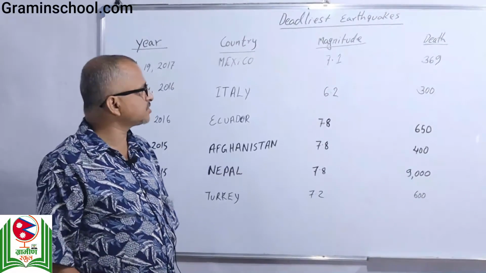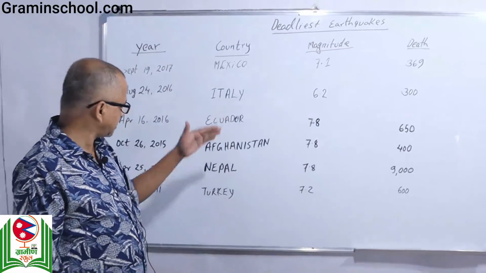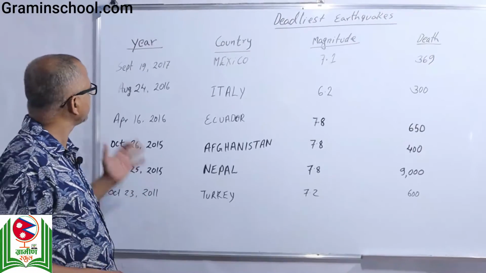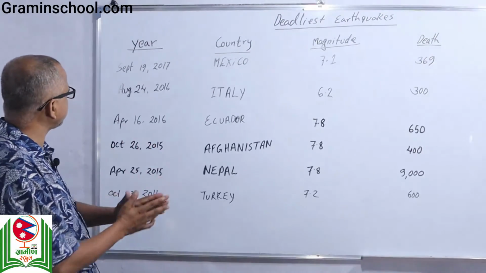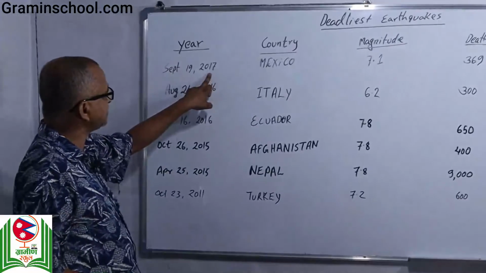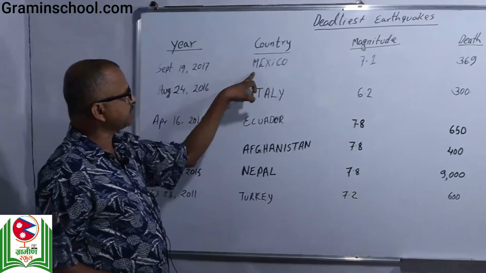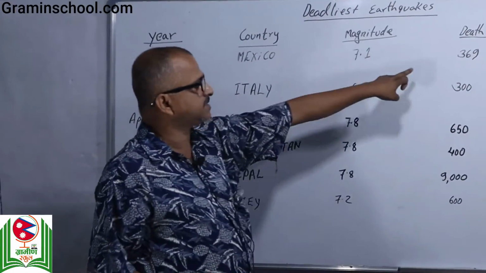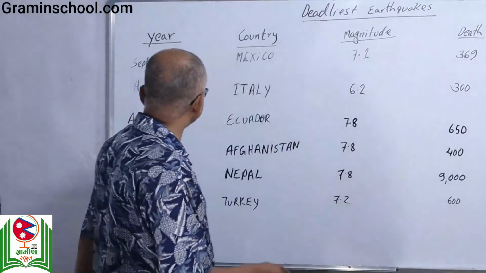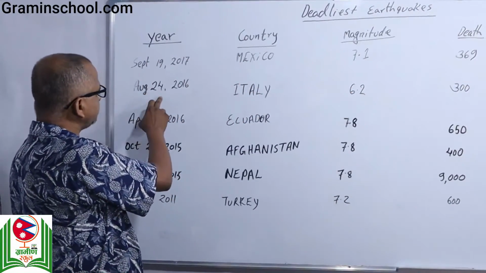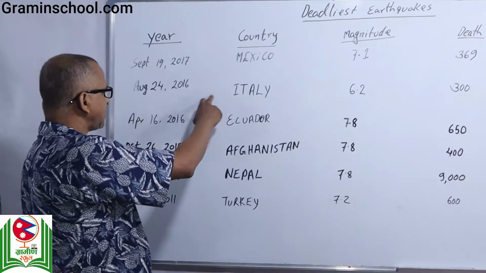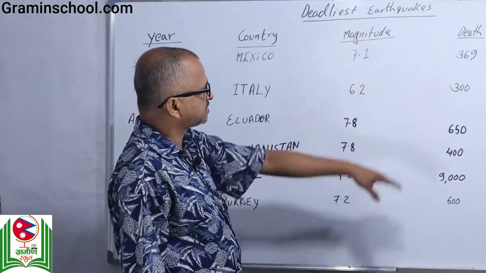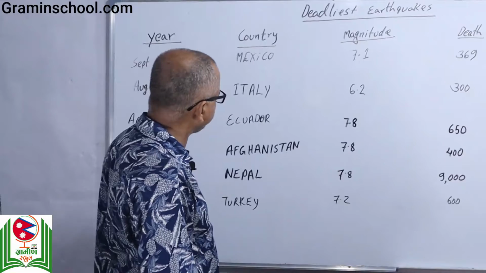Friend, this is the data which shows you the deadliest earthquakes of the last 10 or 11 years. Let me show you this data. It was September 19, 2017 when an earthquake hit Mexico. It was a 7.1 Richter scale earthquake, and it caused the death of 369 people. And again on August 24, 2016, it was Italy, and the magnitude of the earthquake was 6.2 and it caused the death of 300 people.